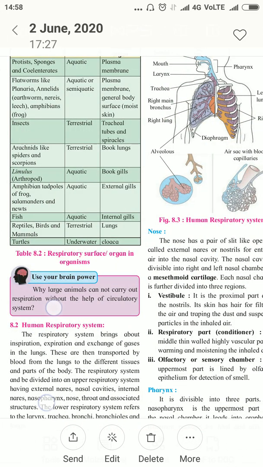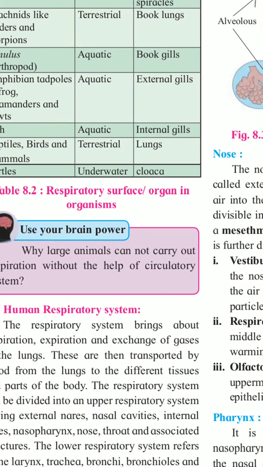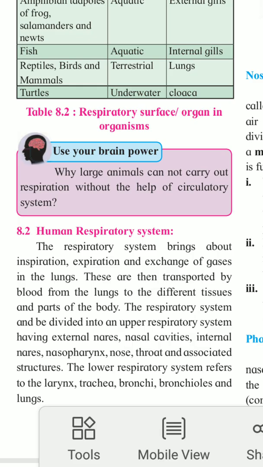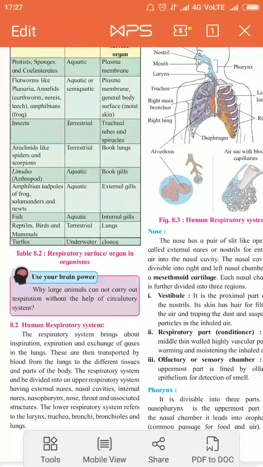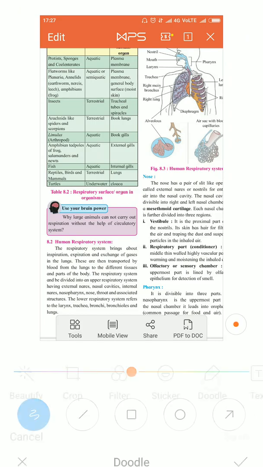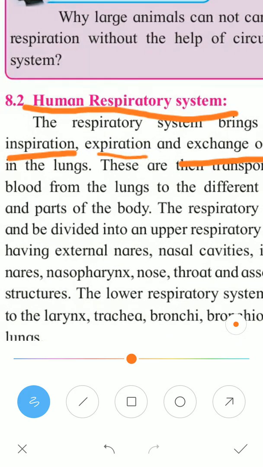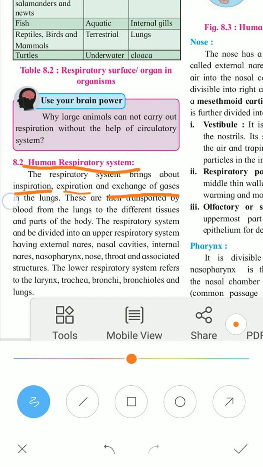Now the main function of the lungs is taking in oxygen, that is inspiration. Giving out of carbon dioxide is called expiration. And deep inside the lungs the exchange of gases takes place. So you can see the respiratory system over here, it has the main functions: inspiration, expiration and exchange of gases in the lungs.